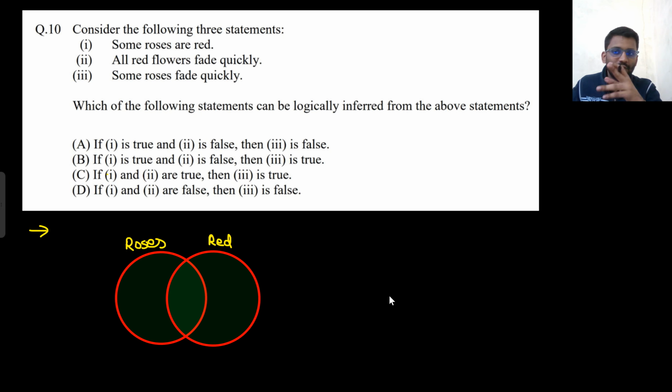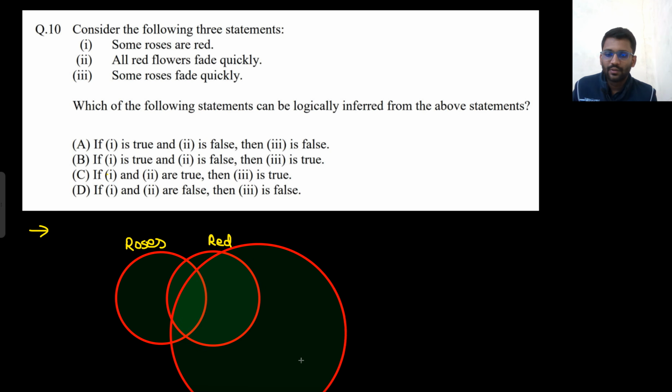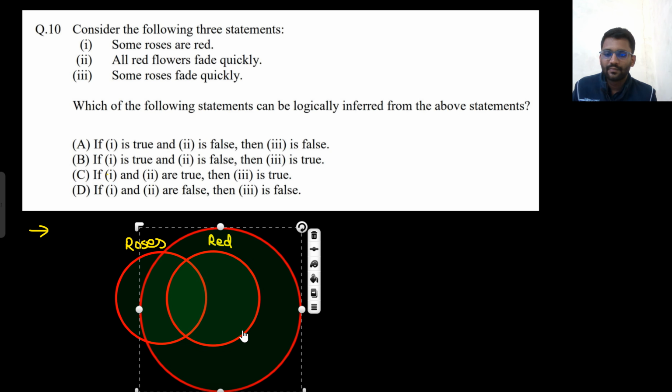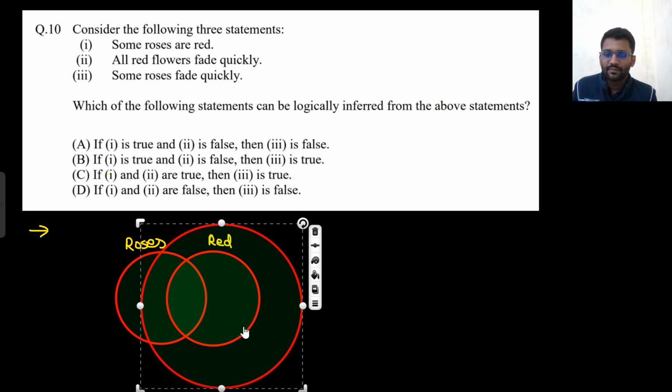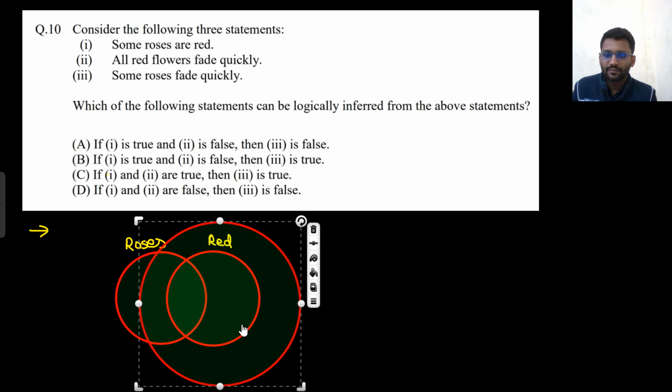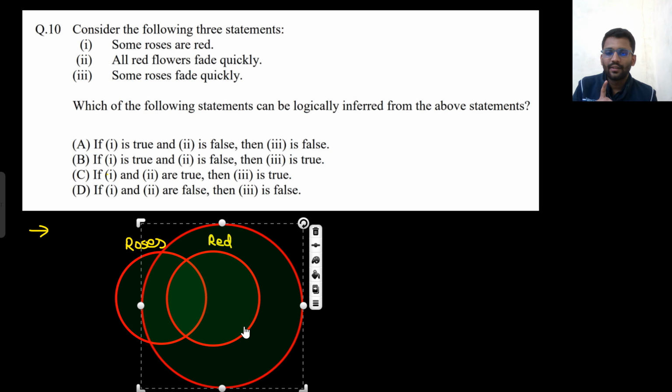Okay. So let's assume one and two both are true. Some roses are red and all red flowers fade quickly. So all red flowers, they would have been red only. They fade quickly. So this would be the Venn diagram. All red flowers, so this would cover up at least red portion.